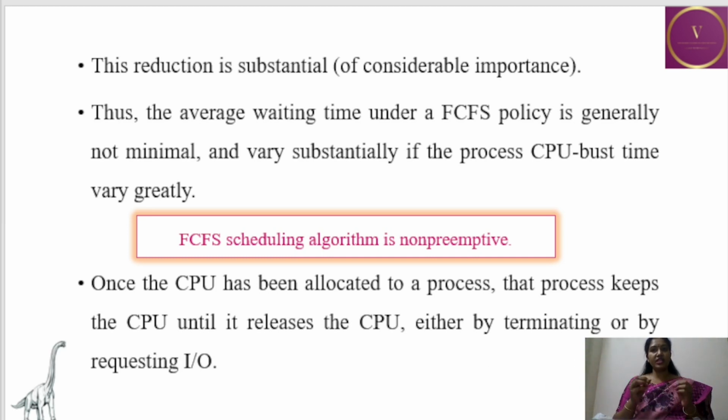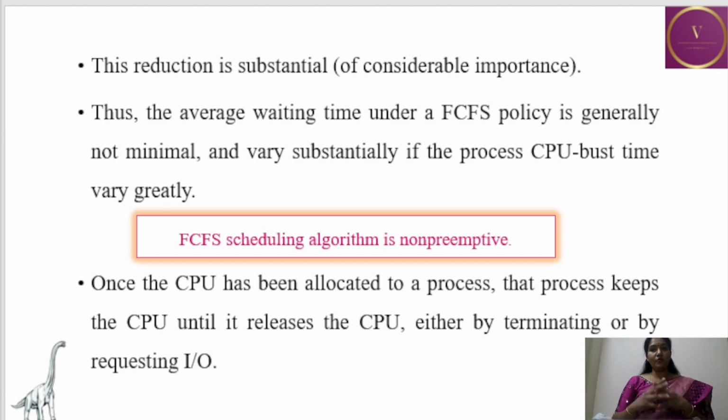Thus, the average waiting time under the FCFS policy is generally not minimal. It is not always minimal. It depends upon the burst time of the individual processes. It is not minimal and varies substantially if the processes' CPU burst times vary greatly. If the processes' CPU burst times vary, the average waiting time will also vary.